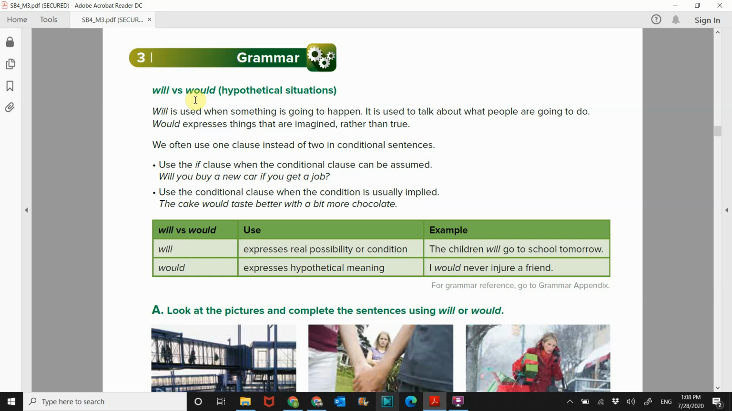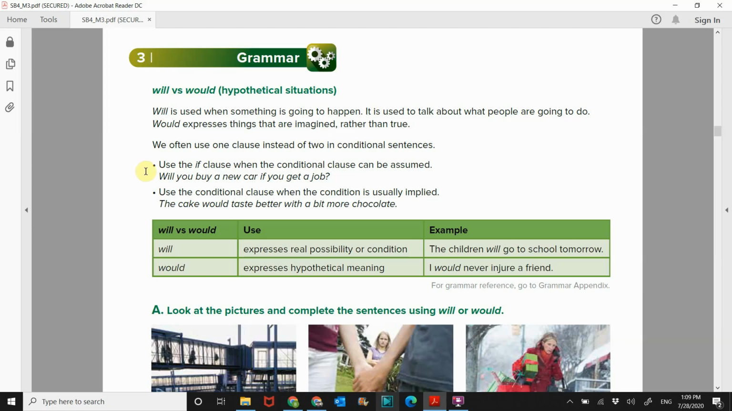Hypothetical situation. Will is used when something is going to happen. It is used to talk about what people are going to do. Would expresses things that are imagined rather than true. We often use one clause instead of two in conditional sentences. All right. Conditional sentences, remember, one part relates to the other part. It's a conditional, typically if.